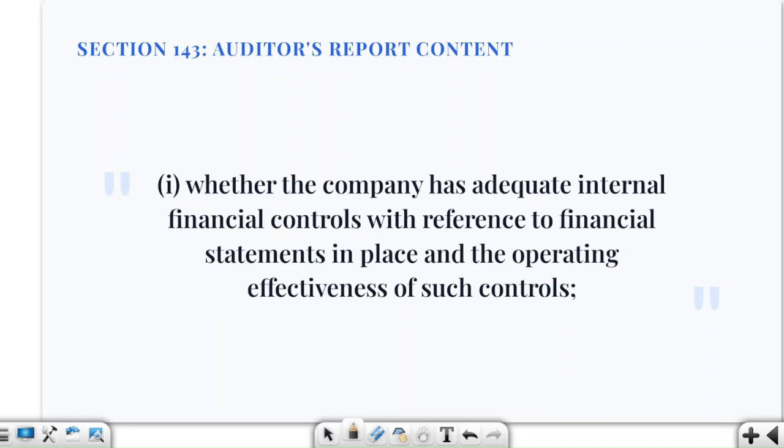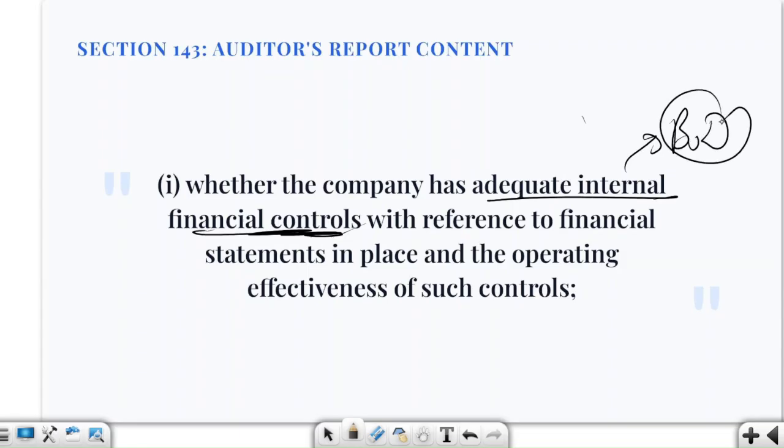Now we are talking about section I. Here we are saying that the auditor reports whether the company has adequate internal financial controls. Basically, whether the board of directors has made proper policies and procedures related to the financial statements, and whether they are operating effectively or not.